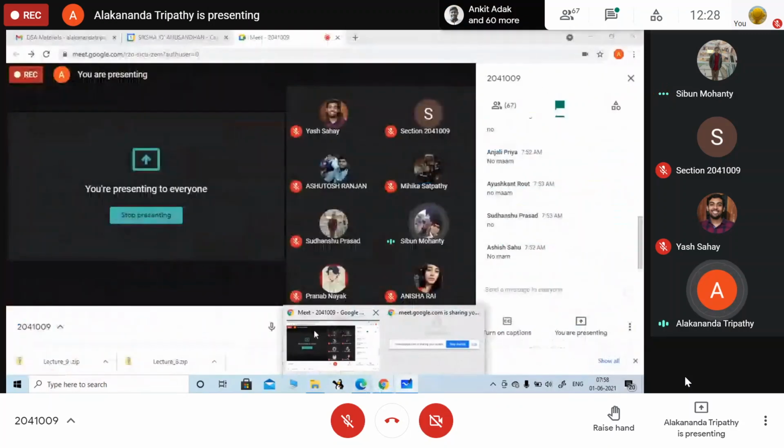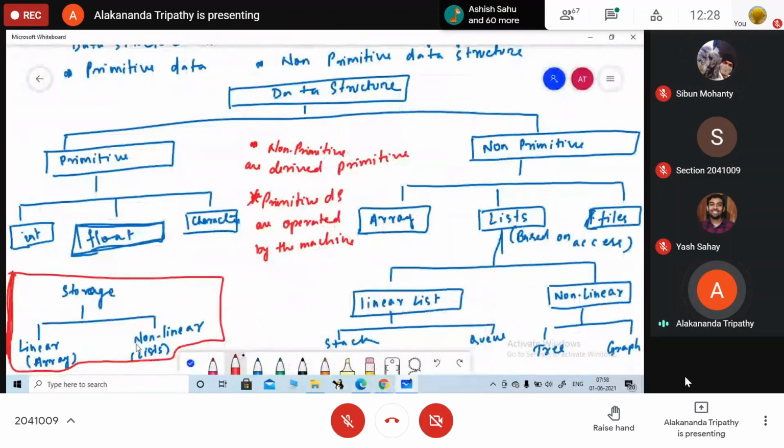Okay. I will just move to the next part. What are the operations we are going to learn? What are the different operations we are going to learn in data structure?